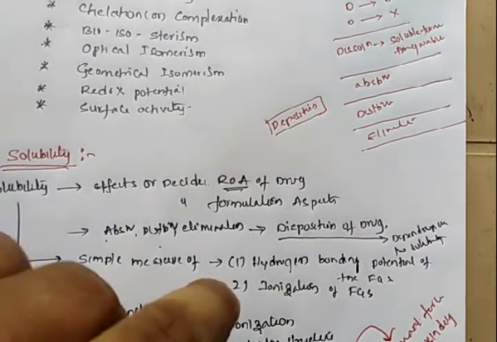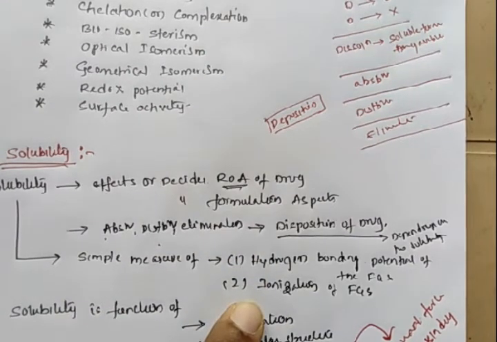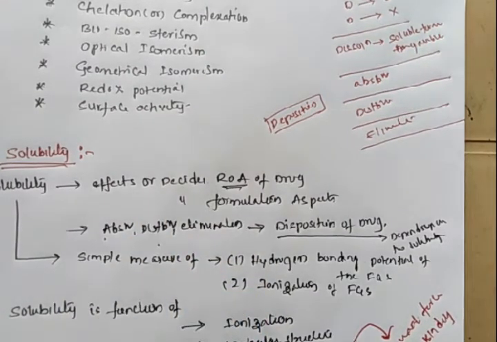These two parameters are measured in order to know the solubility of the drug molecule.